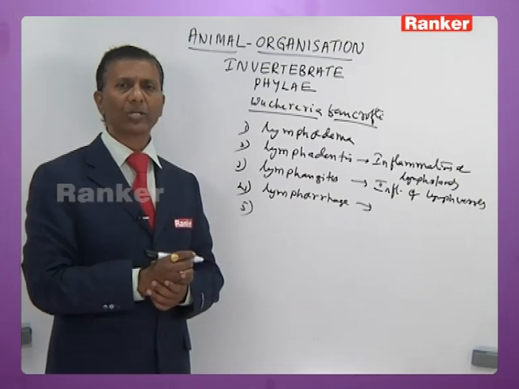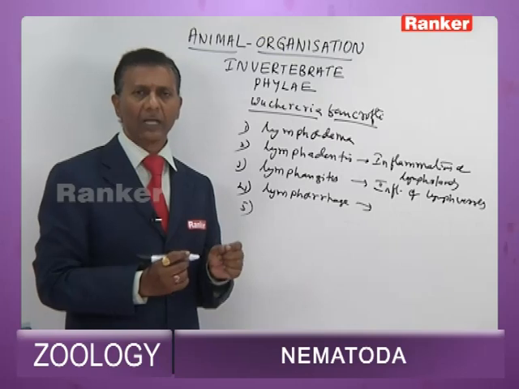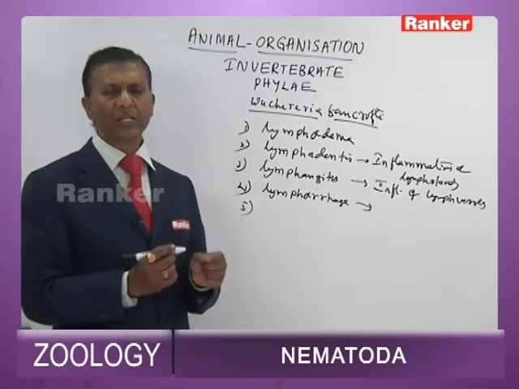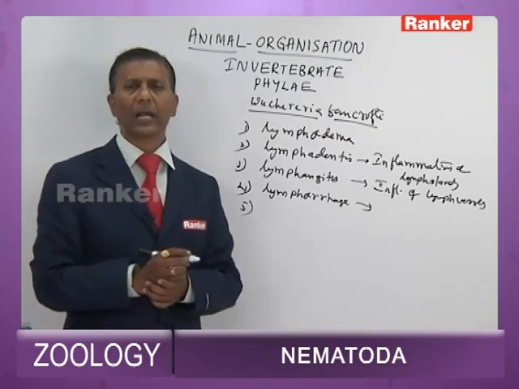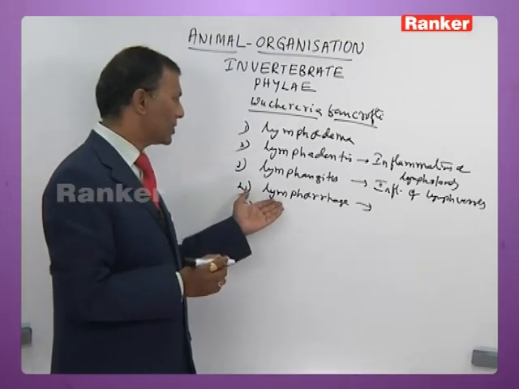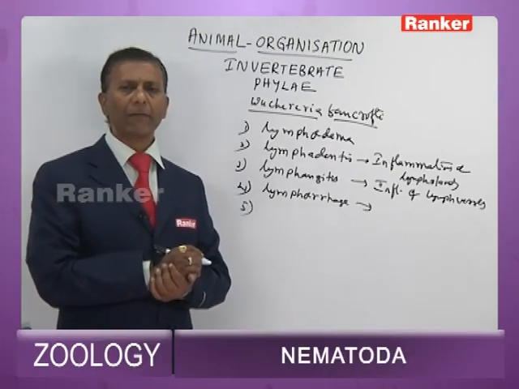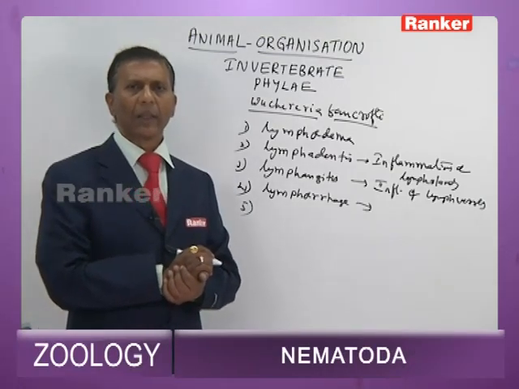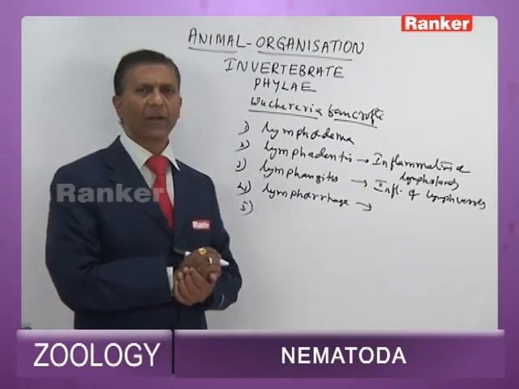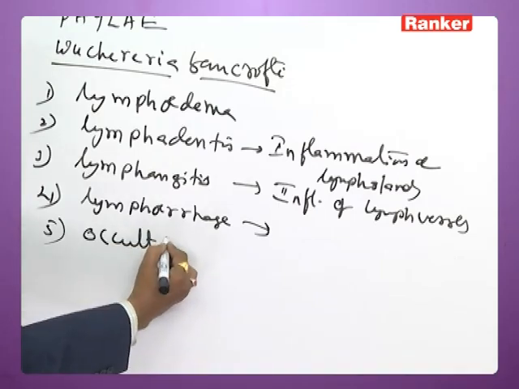As a result of inflammation, the lymph glands and the lymph vessels become thin. The thin and fragile lymph vessels and lymph glands get ruptured, and thereby they discharge lymph into interstitial spaces. Discharge of lymph into interstitial spaces is called lymphorrhagia, and the lymphorrhagia causes a kind of allergic reaction in the lymph glands, which is called occult filariasis.